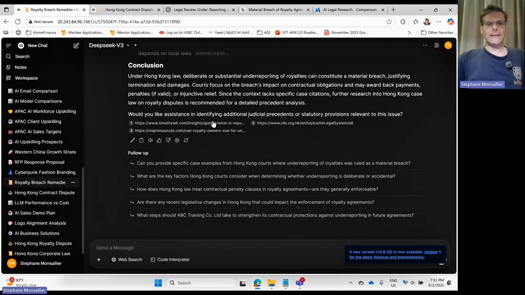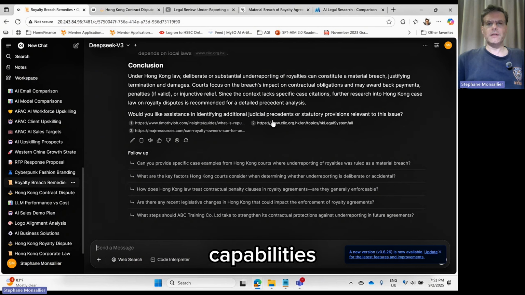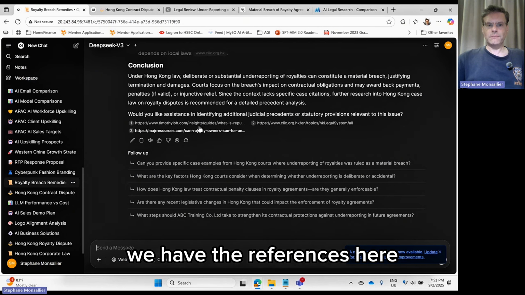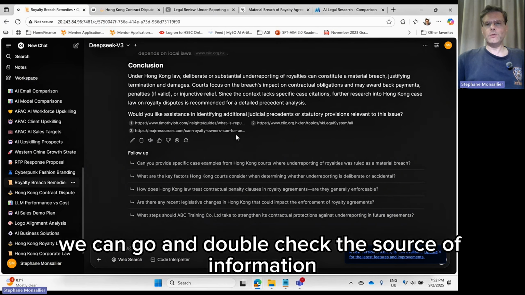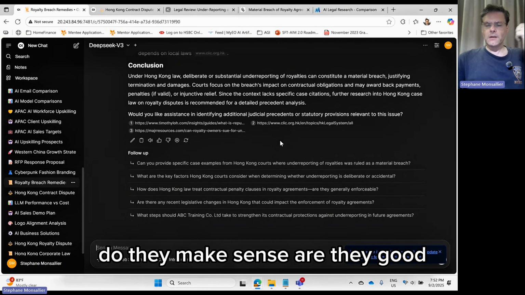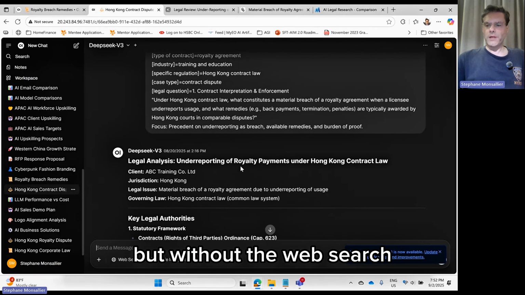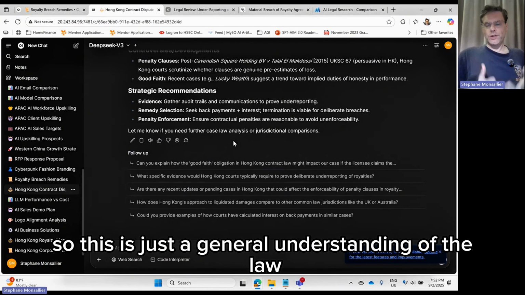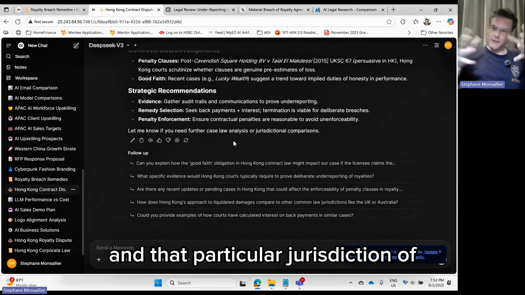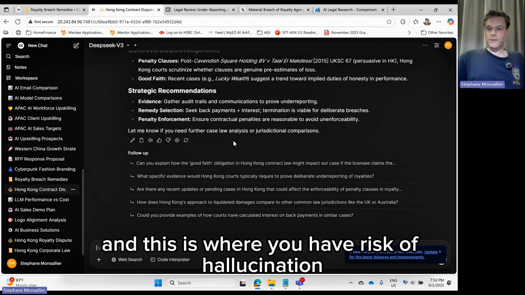For example, here, when we use an AI with search capabilities, we have the references here. This one being DeepSeek v3. We can go and double check the source of information. Do they make sense? Are they good? When we use DeepSeek, the same model but without the web search, we don't have any references at the end. So this is just a general understanding of the law in that particular jurisdiction of Hong Kong that is inside the model. And this is where you have risk of hallucination.